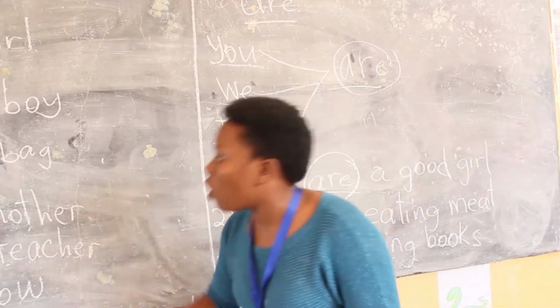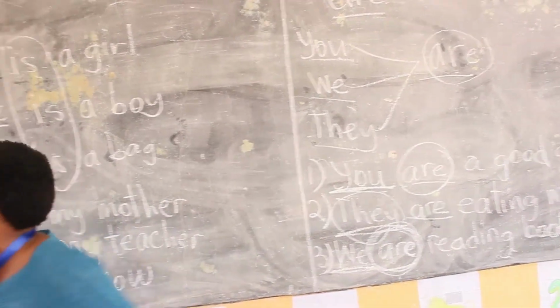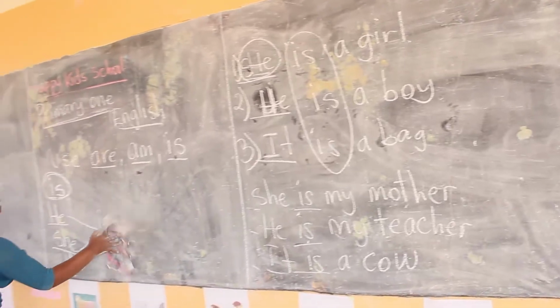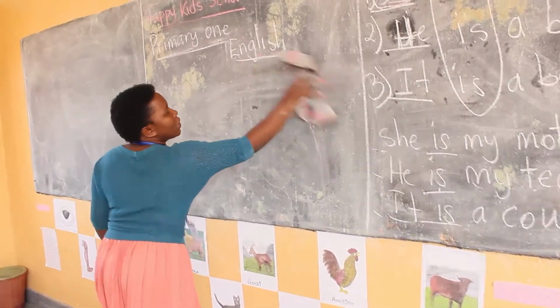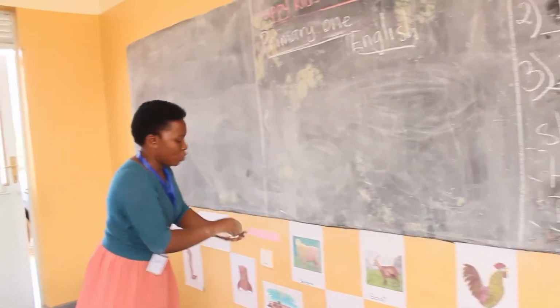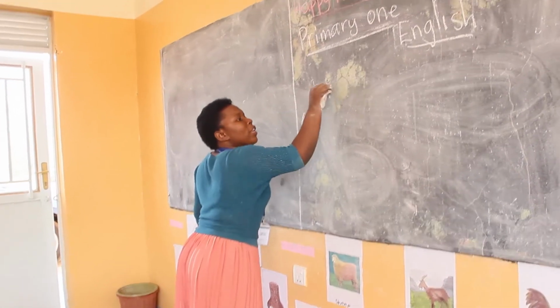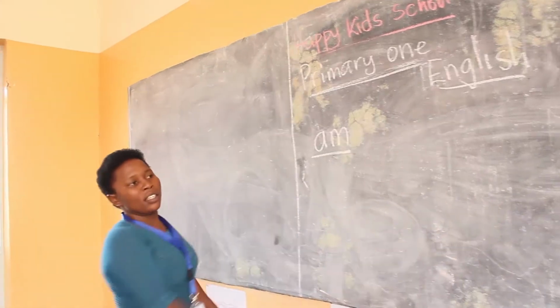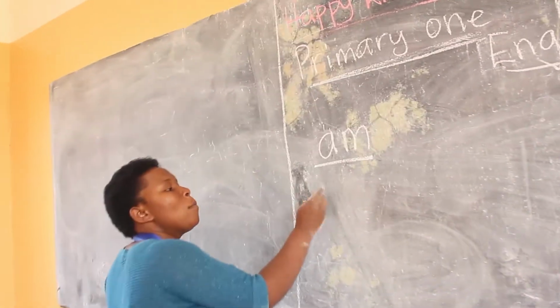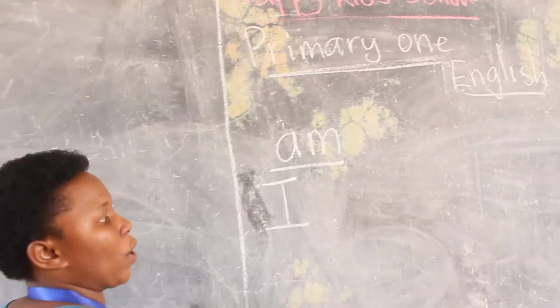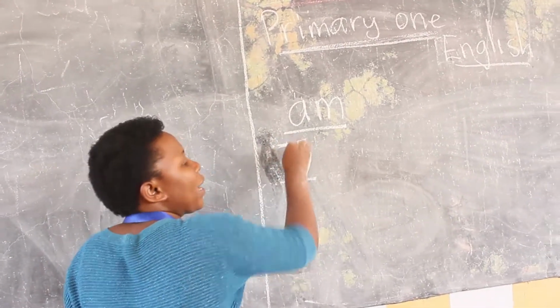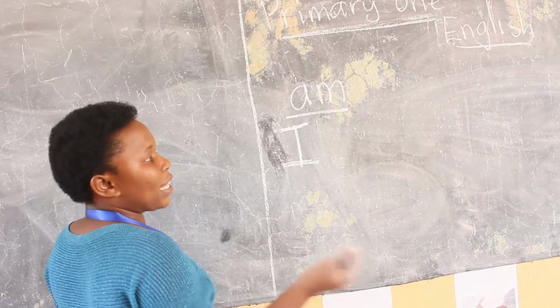Good. Now let's go back to "am". When do we use am? You see, we are going to talk about am. It is not difficult. We use am only when we have I. I can give you an example.